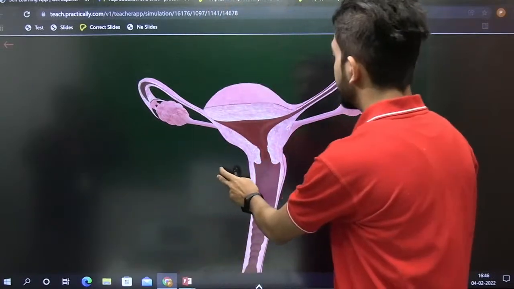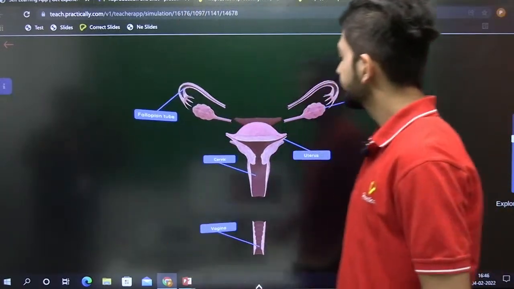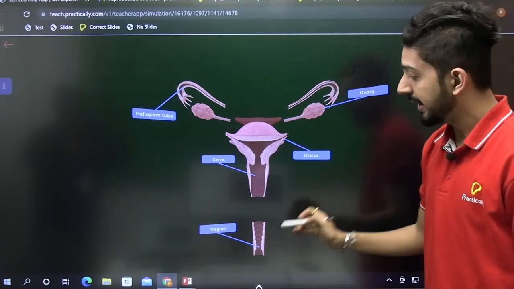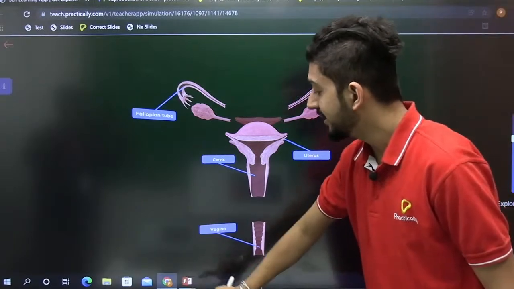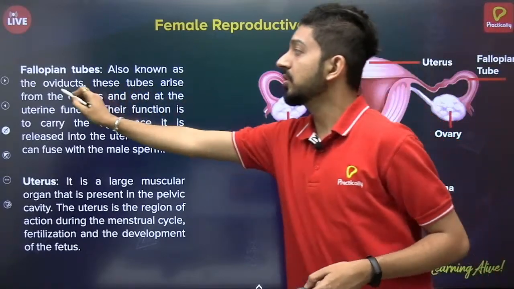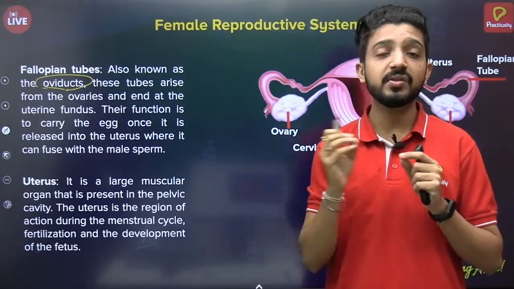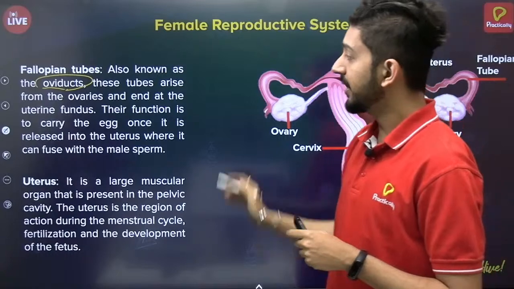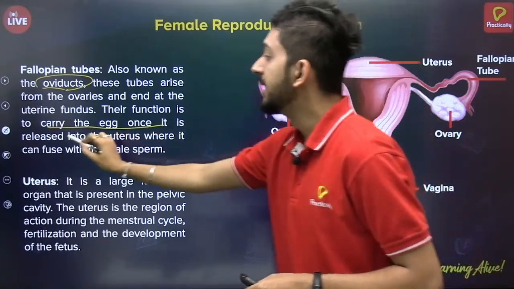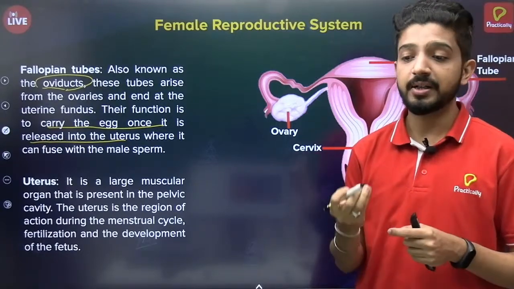So here we can see the various parts of the female reproductive system: the ovary, the fallopian tube, the uterus, cervix, and the vagina. Let's see their functions as well. Fallopian tubes are also called oviducts, because a duct means a tube-like structure which will carry the ovum. These tubes arise from the ovaries, and their function is to carry the egg once it is released, where it can fuse with the sperm, the male gamete.